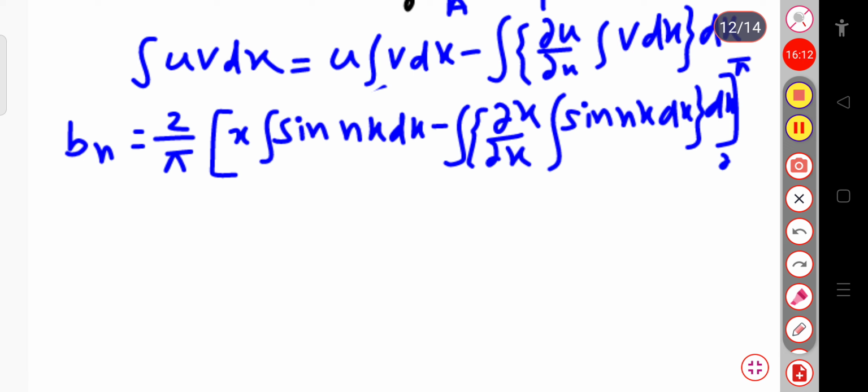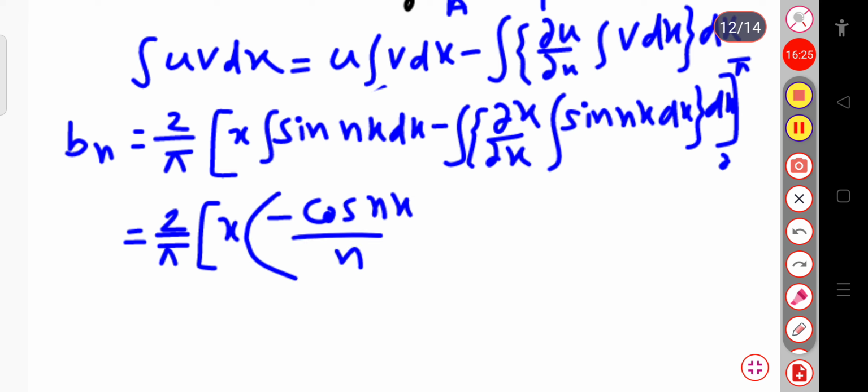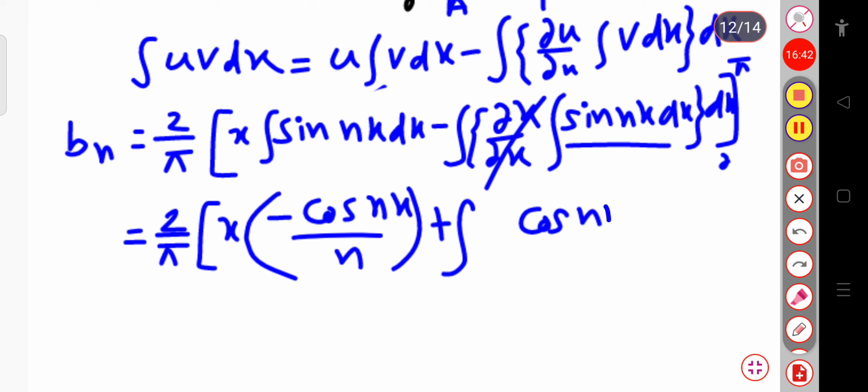Now let us first calculate. This is your 2 by pi, this is your x, the integration of sine nx will be minus cos nx divided by n. This will be in your bracket, minus dou x by dou x, which is 1. Then you have to integrate sine nx dx. The integration of sine nx dx will be minus cosine, so this will be plus cos nx divided by n, and again you have to integrate this from 0 to pi.